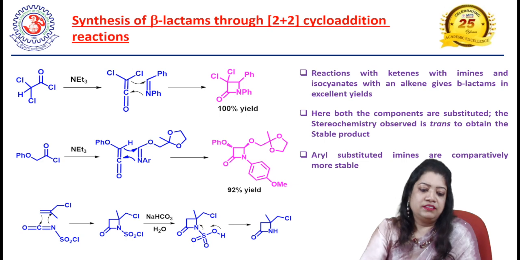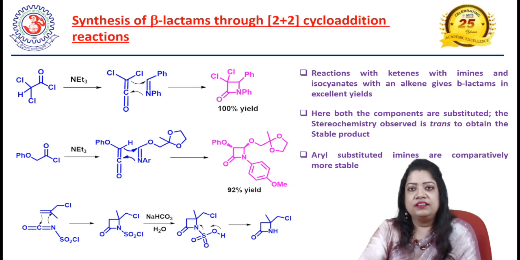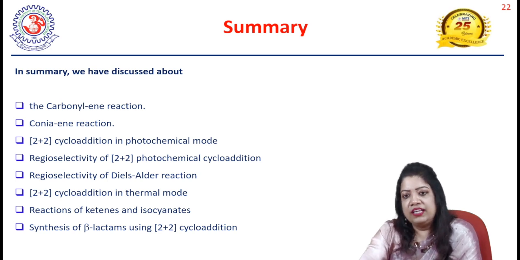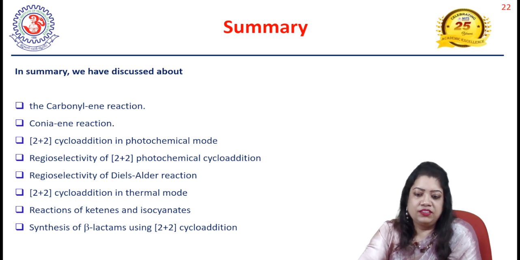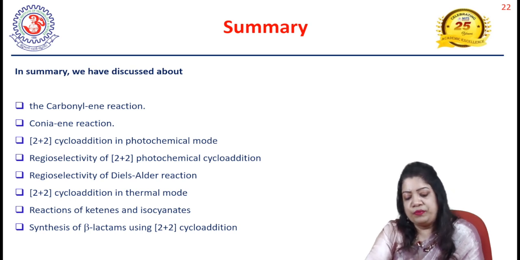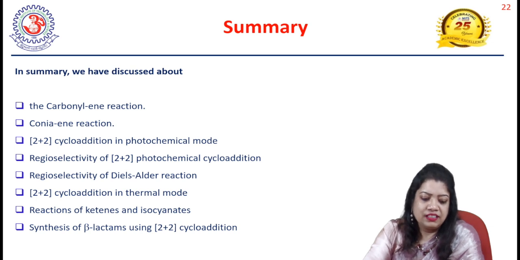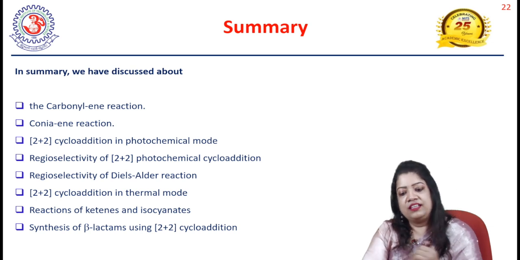So these are the topics I have discussed today. In summary, we have discussed various kinds of reactions, including the classic Aldrin reaction, carbonyl reaction, and Conia reactions. We have discussed photochemical and thermal 2 plus 2 cycloaddition reactions, and also the selectivity of Diels-Alder reactions and the selectivity of 2 plus 2 photochemical cycloaddition reactions. So that is what I have covered today.